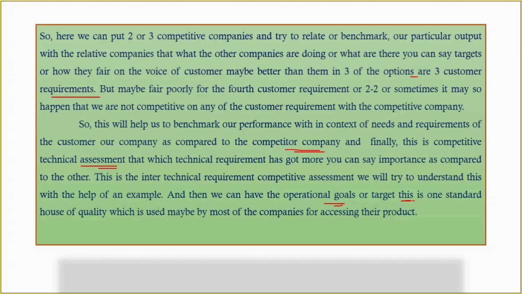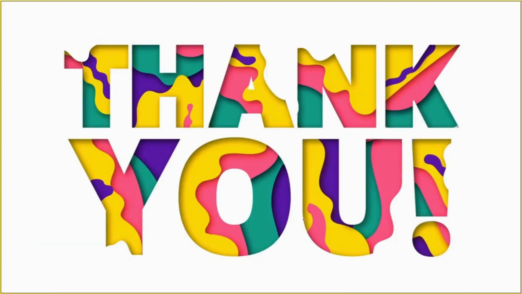This is the standard house of quality which most companies use for assessing their products. Based upon the voice of the customer, they make the complete house of quality, put various points in different sections, and based on those sections, companies take their decisions. So this is the complete house of quality. I hope you understood the concept. Thank you so much.